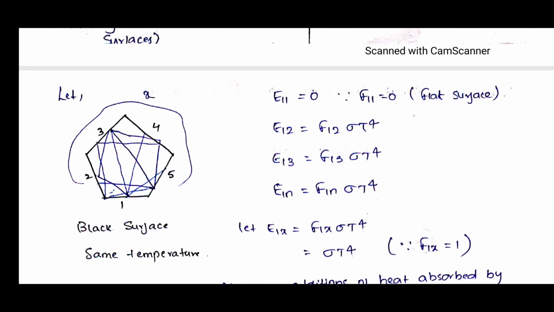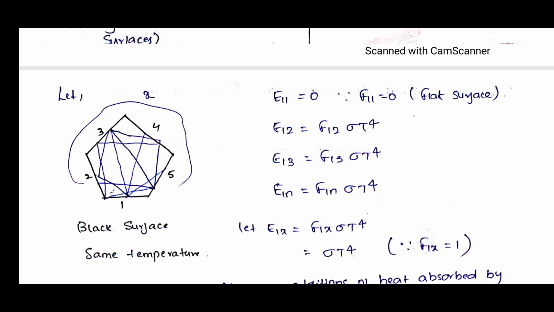Now E12 will be there, with some shape factor. Okay, E12 is equal to F12 into sigma T power 4. That means the radiation which is leaving from surface 1 to surface 2. E13 is F13 sigma T power 4. In the same way, we will write for E14, E15 and so on. If you make it a generalized equation, we can write it as E1n is equal to F1n into sigma T power 4.